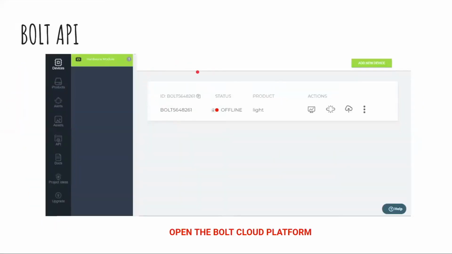So now, how will you get an API? If I speak about Bolt only, the Bolt API is very interesting, a really extraordinary API. By the Bolt API, you can get a lot of information. There are many APIs in the market, but if you compare the interface of the Bolt API with other APIs, there is a lot of difference.